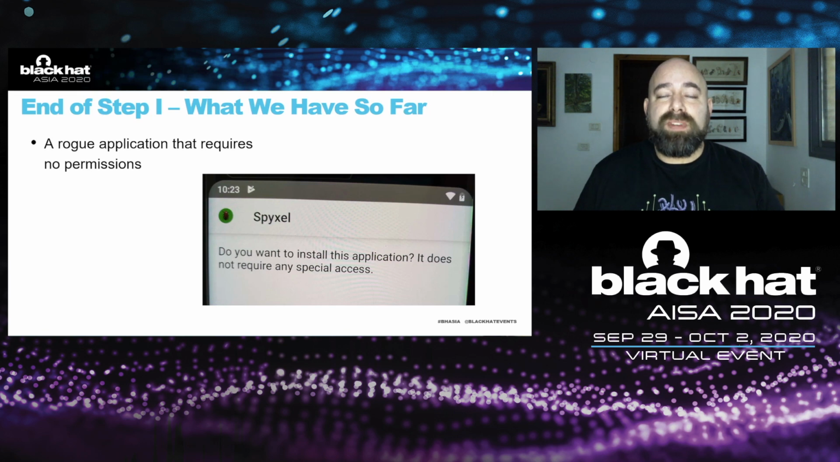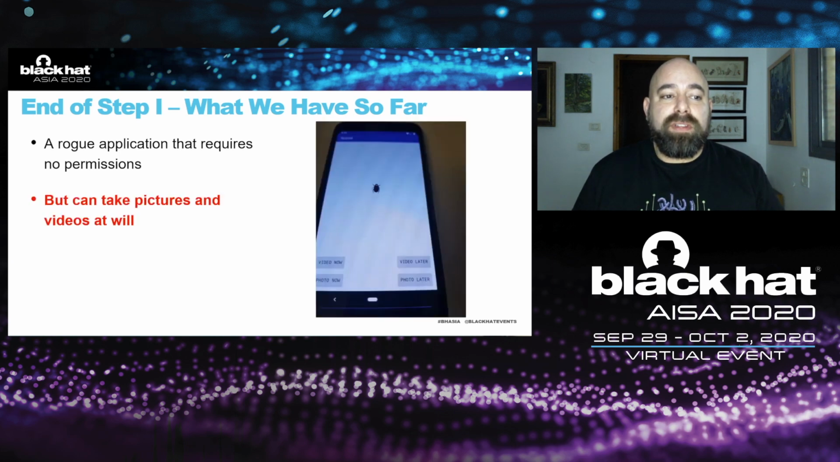Ours was not malicious and we obviously did not share it on the Play Store. But this is something that a lot of hackers do, create rogue malicious applications. We can hide it inside a game, inside a calendar application, or any other application that looks useful or interesting, and just hide these features, these exploits, inside it. So we now have a rogue application. We called it Spikesel. The reason is because we use the Pixel phone by Google for all the tryouts. And we see that it does not require any special access. We can see it here on the screen.